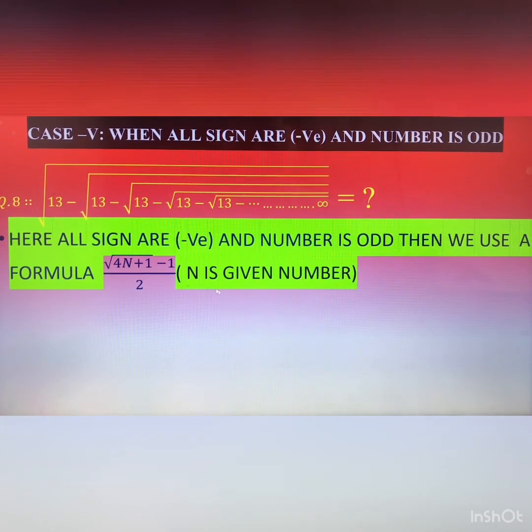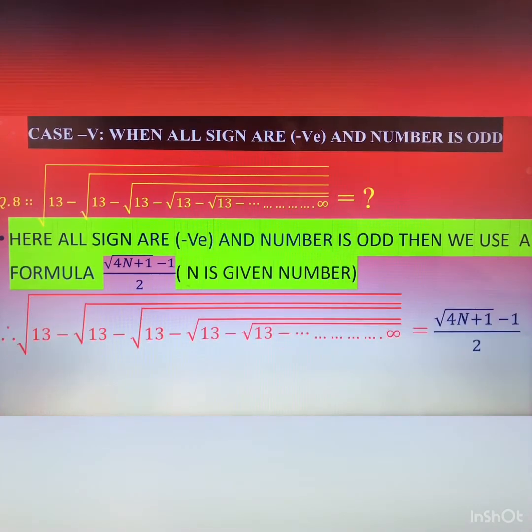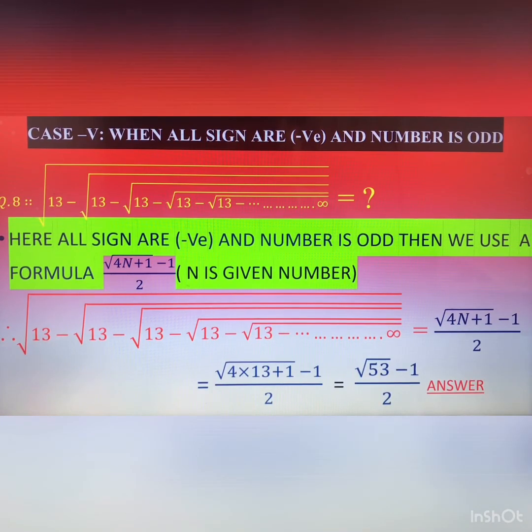Keep in mind, since the sign is negative, you put minus 1 here, and the formula is the same for both negative and positive. Here n is 13, so 4 into 13 is 52, and 52 plus 1 is 53, and minus 1 just outside of the root, divided by 2. So this is the answer of this question.